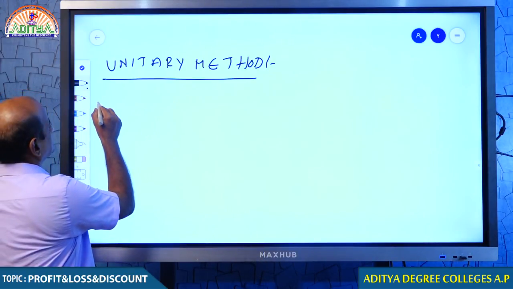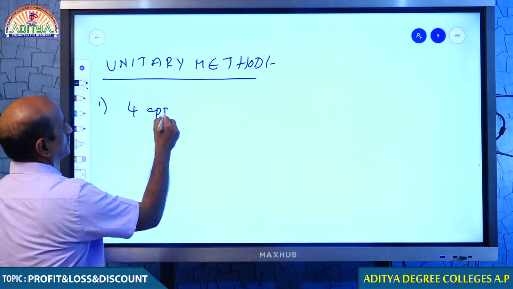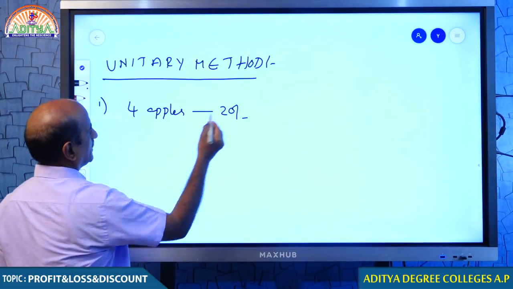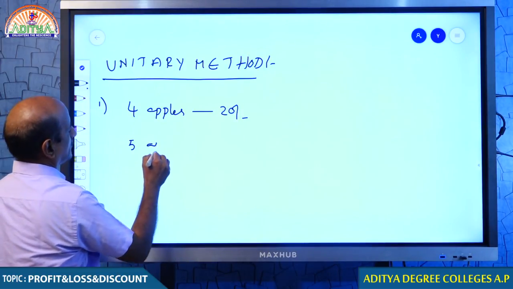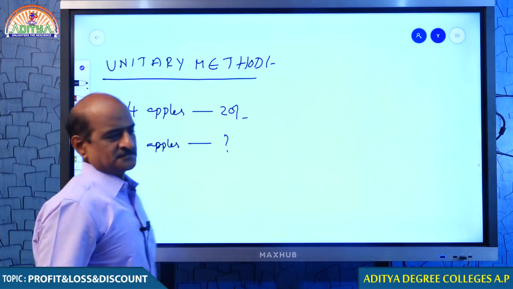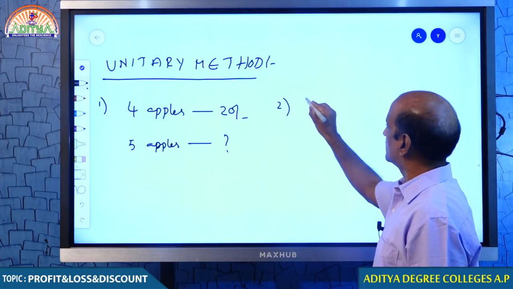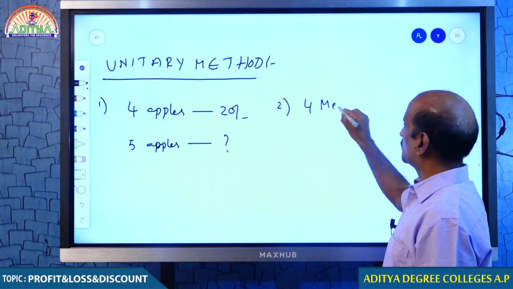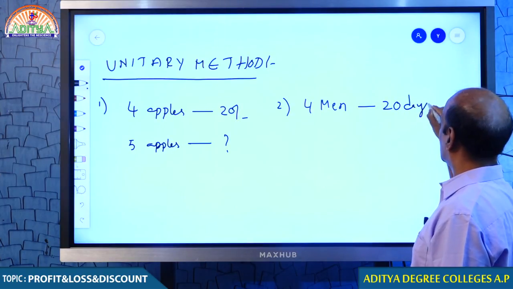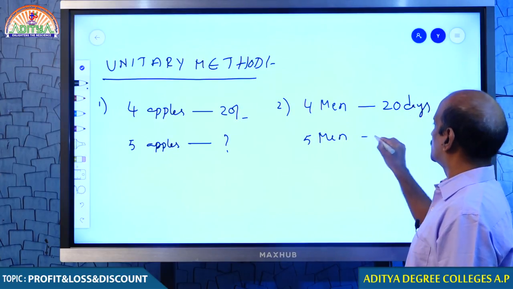Come on, students. When 4 apples cost you 20 rupees, my question to you, how much will 5 apples cost you? One more example, you get more clarity this time. When 4 men can do a work in 20 days, in how many days can 5 men do the same work?